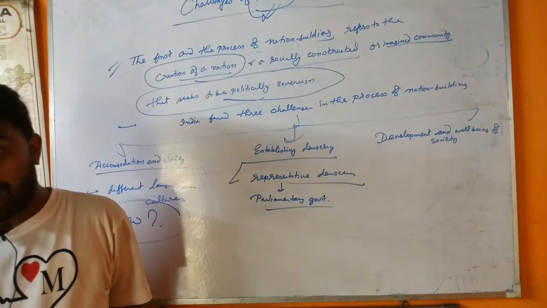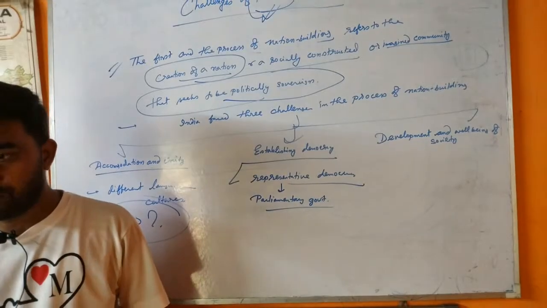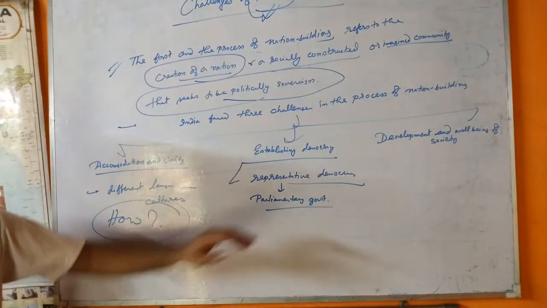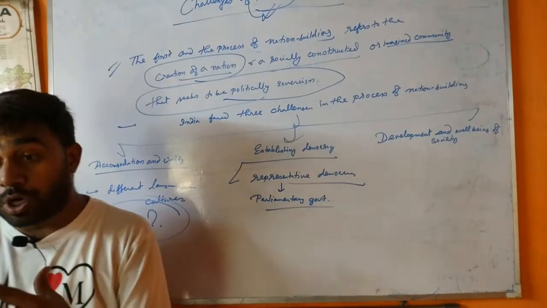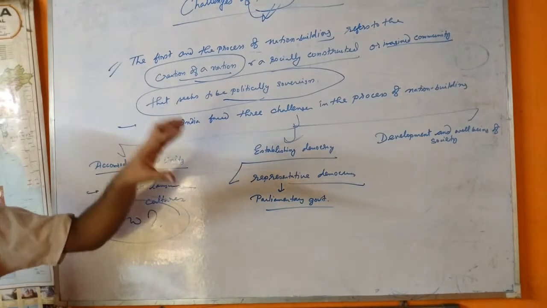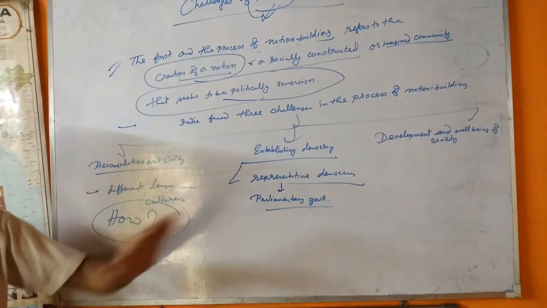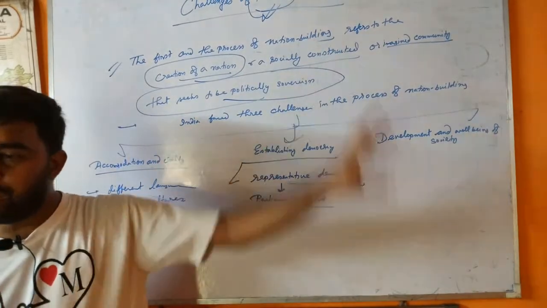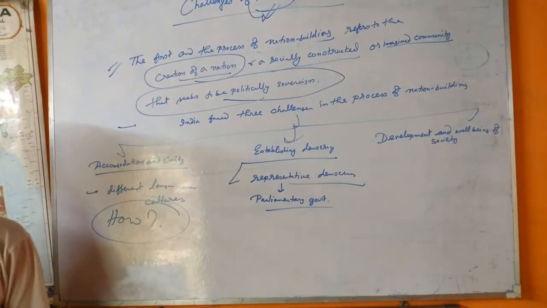Is there any other kind of government that also exists in the world or not? It exists. What kind of government exists? Presidential form of government. Parliamentary form of government basically says that there are two heads. That means head of state and head of government are different persons. In a parliamentary form of government, the head of state is the president or a constitutional monarch, and the head of government is the prime minister.